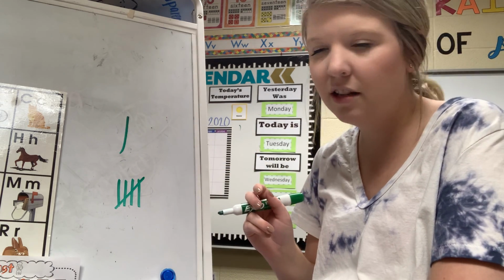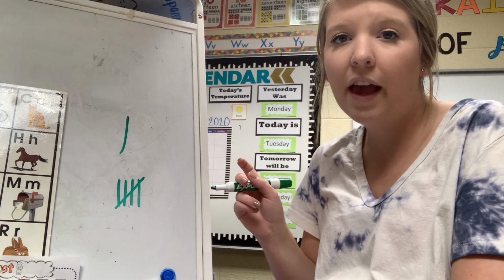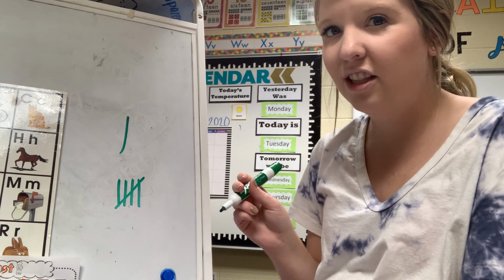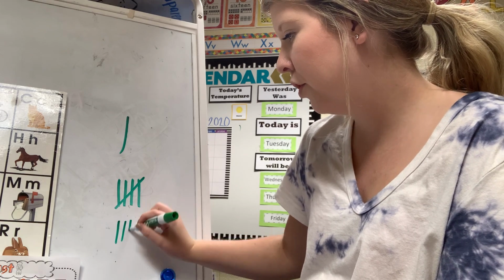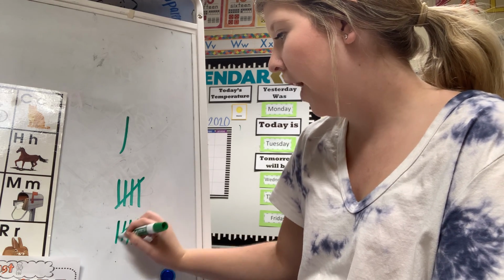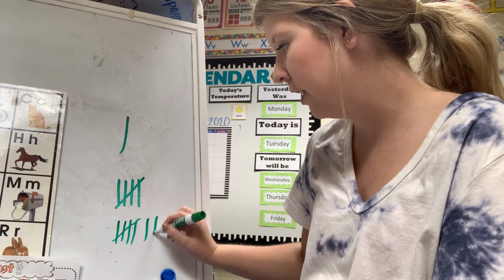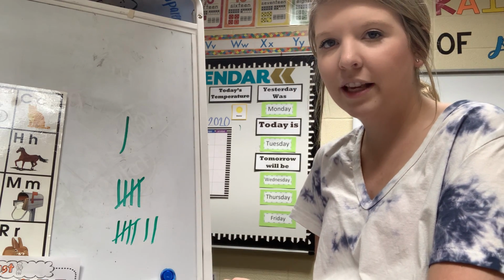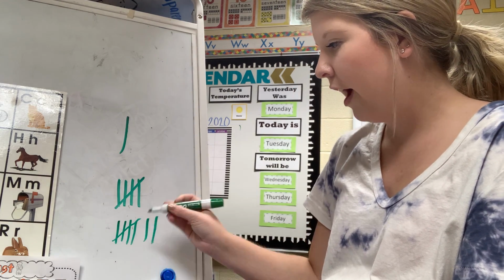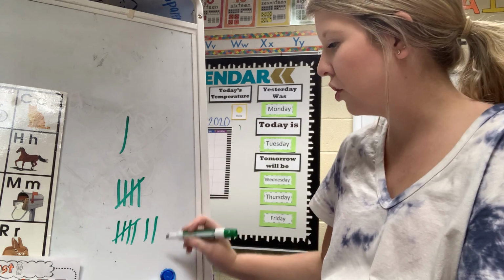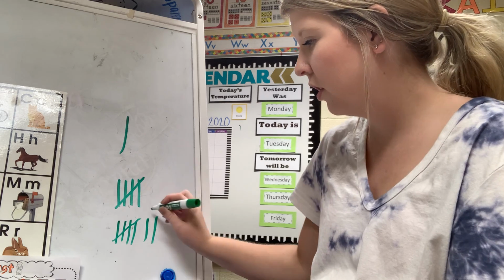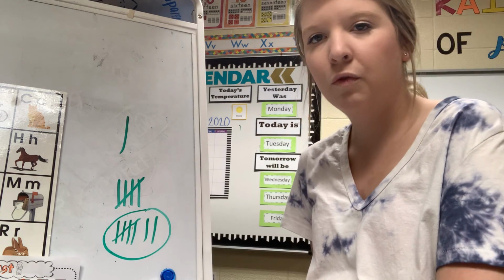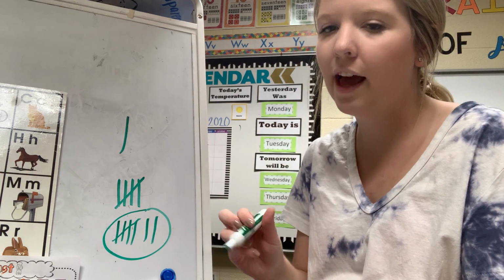Does that make sense? So if I was going to do 7 tally marks, this is what it would look like. Are you ready? 1, 2, 3, 4, 5, 6, 7. Does that make sense? Once I got to 5, I had to cross over and start a new bundle. Just like that. So this is what 7 would look like if I was drawing it in tally marks.